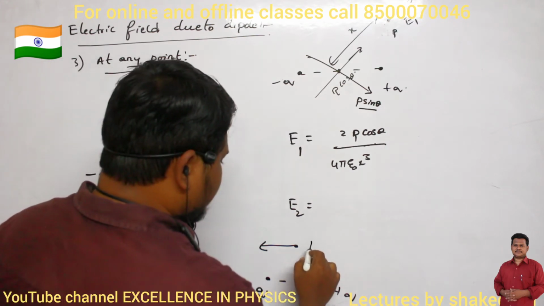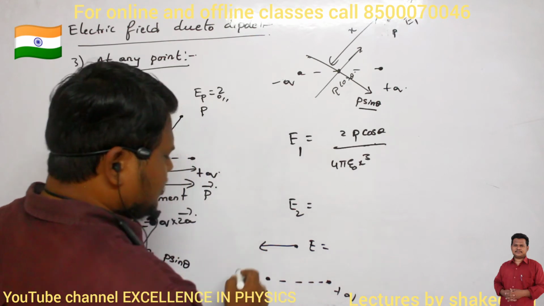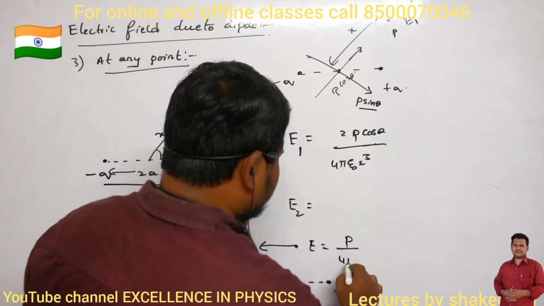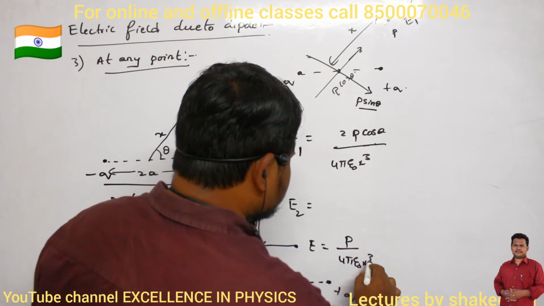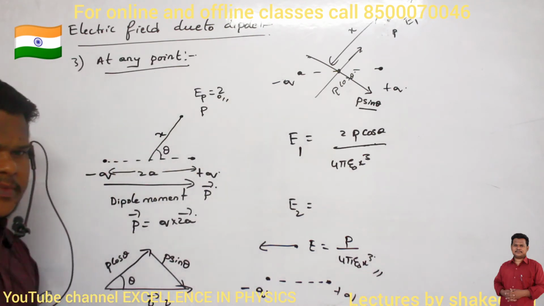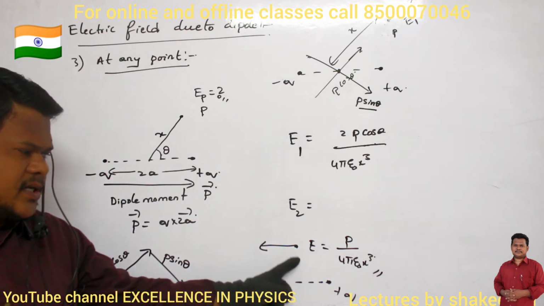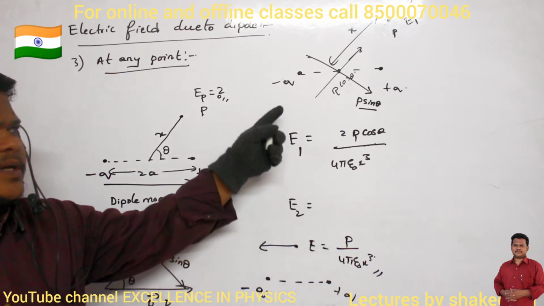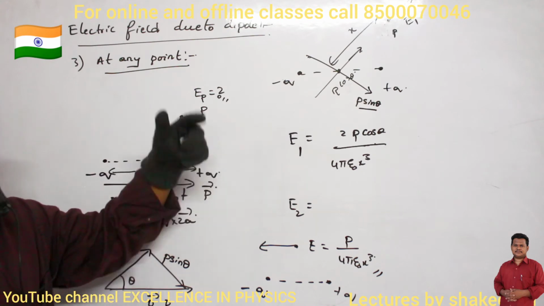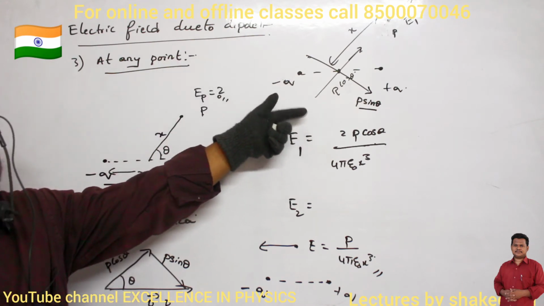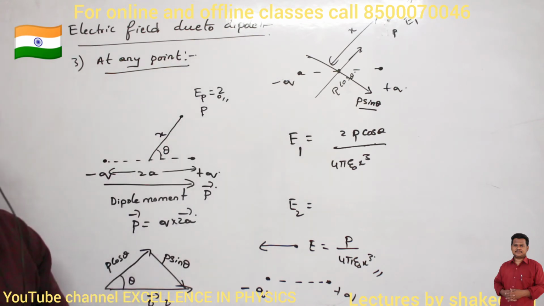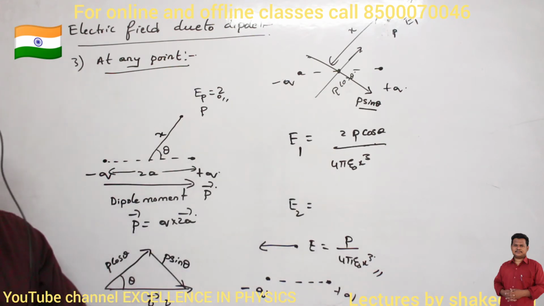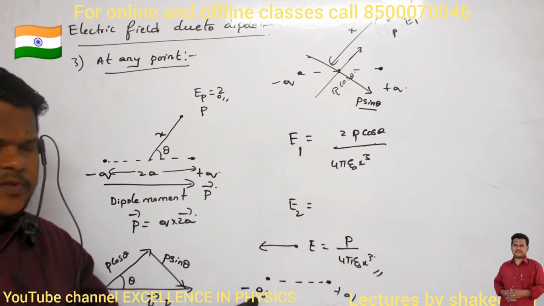And what will be the magnitude of electric field on the equatorial line? E is equal to P divided by 4 pi epsilon naught into x cube. This is what we have studied previously, no? When point P is present on the equatorial line, then the electric field will be half of the electric field on the axial line. On the axial line, the electric field will be 2P by 4 pi epsilon naught into x cube. On the equatorial line, P by 4 pi epsilon naught into x cube. It is exactly half. Okay?